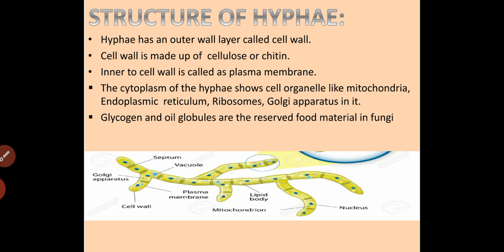Inside the plasma membrane, the cytoplasm is present, comprising cell organelles like mitochondria, endoplasmic reticulum, ribosomes, Golgi apparatus, etc. Along with that, within the hyphae, the reserve food materials present are glycogen and oil globules.